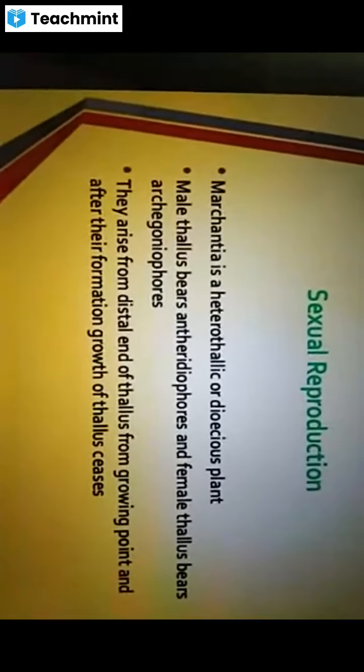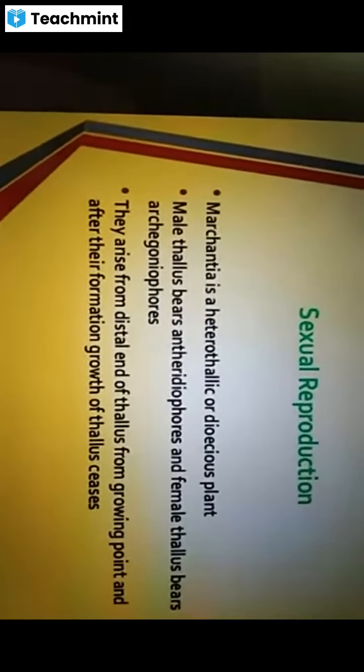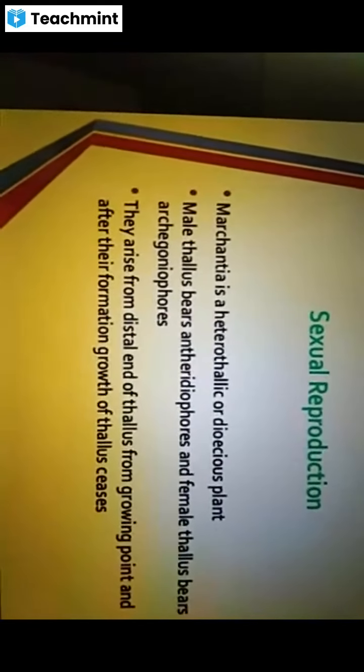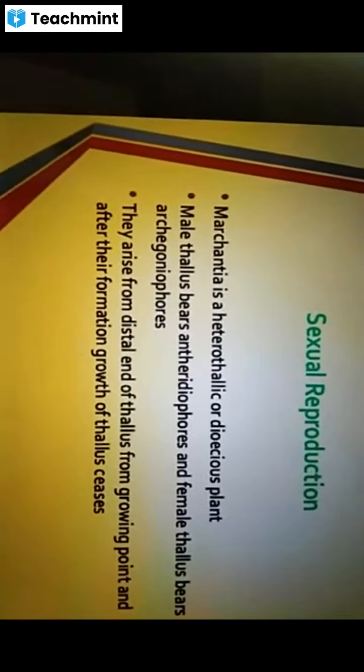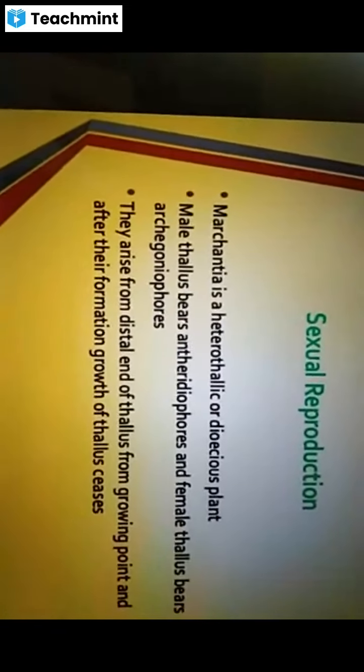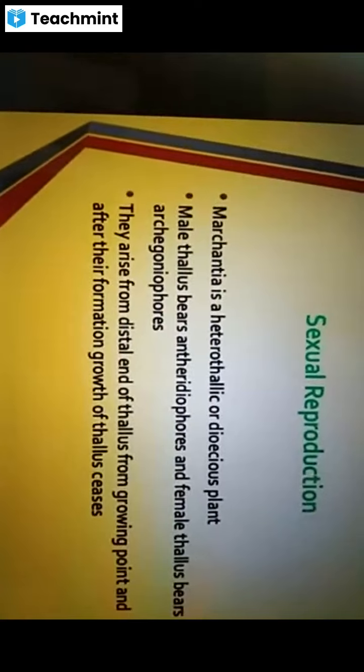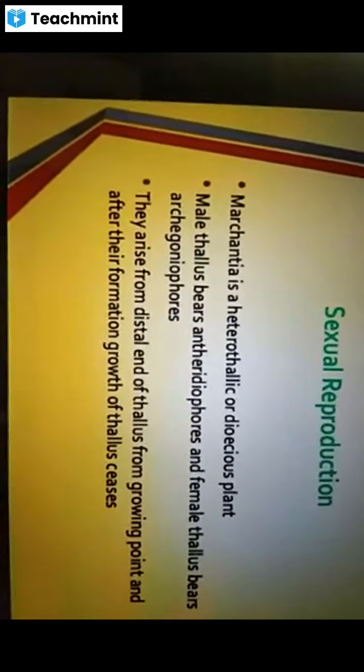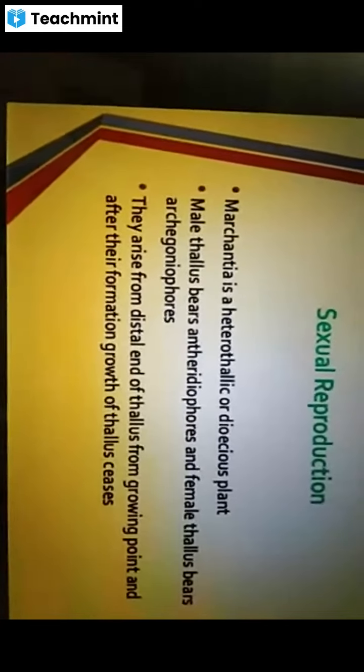And the gametophytic phase in Bryophyta members is the dominating one, whereas the sporophytic phase is the recessive one. See, Marchantia is heterothallic or dioecious. Heterothallic means two reproductive organs.